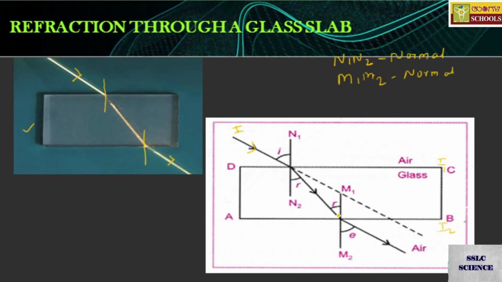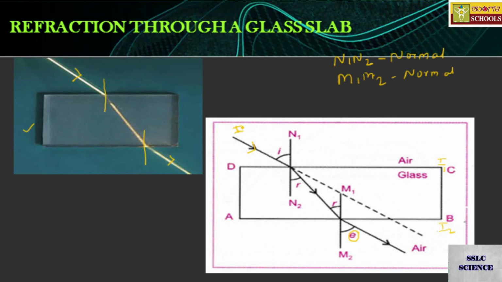The light should move away. As I said, when the ray of light passes from rarer to denser medium, it bends towards the normal. As it passes from denser to rarer medium, it moves away from the normal. After hitting interface 2, it moves away from the normal and the light emerges out of the glass slab. So this is called the emergent ray of light.